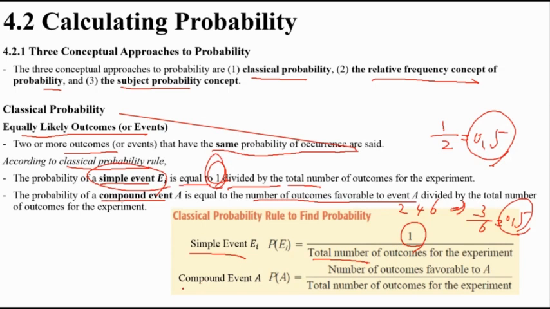A compound event is different; the favorable count can be 1 or almost the total, depending on how many outcomes satisfy the condition.